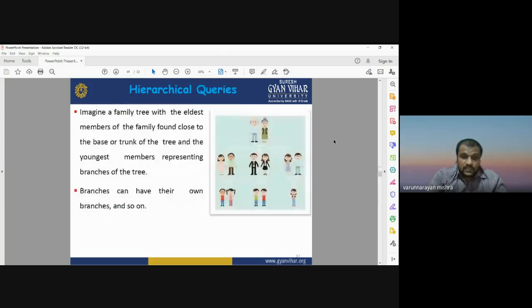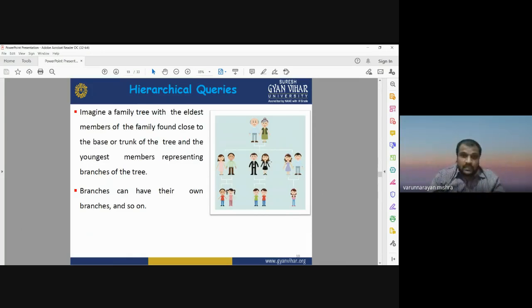So hierarchical queries have a tree structure format. It has already been discussed that hierarchical data modeling is a kind of parent-child relationship structure. If we have a parent, the parent may have different children. Then again, different children may have different children. So there is a tree kind of structure, like a tree may have multiple branches.